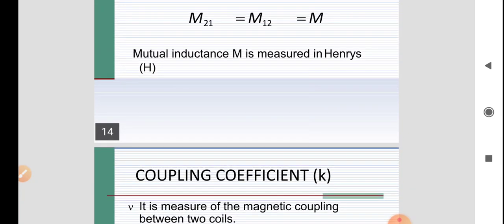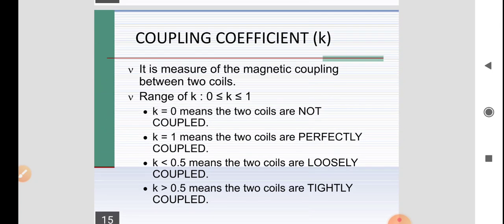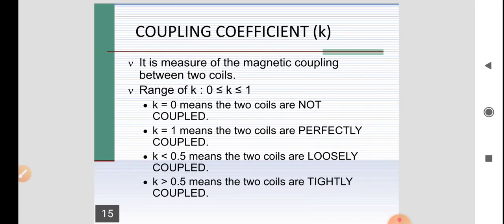The basic difference between mutual inductance and self inductance is that in mutual inductance we have two coils, L1 and L2. The number of turns on coil 1 is N1, and on coil 2 is N2. Some current is flowing through the coils, only one current at a time.